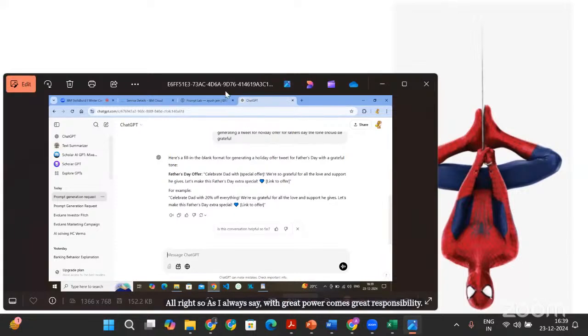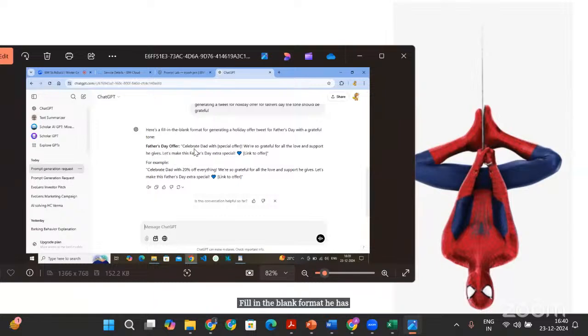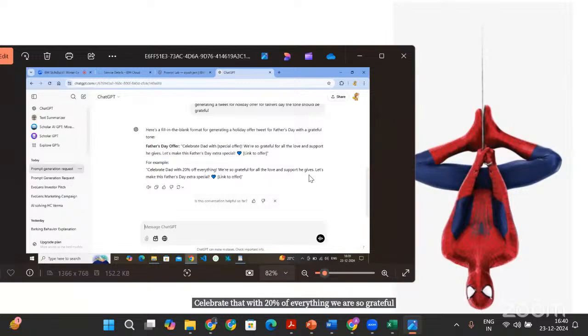Ayush is sharing this, generating a tweet for a holiday offer for Father's Day. Tone should be grateful, in a fill in the blank format. He has got this: celebrate that with a special offer. But this is more of a general purpose fill in the blank kind of template, right? You've got a prompt generation request, and then celebrate that with 20% off everything. We are so grateful for the love and support it gives. Let's make this Father's Day extra special, and then link to the offer.